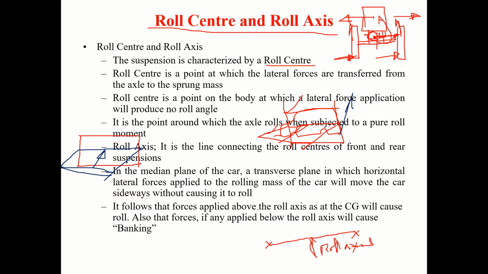It follows that the forces applied above the roll axis at the center of gravity will cause roll. Also that forces, if any, applied below the roll axis will cause banking.